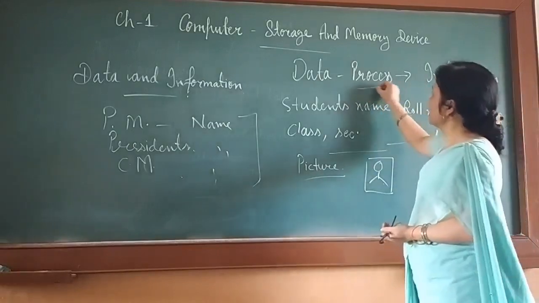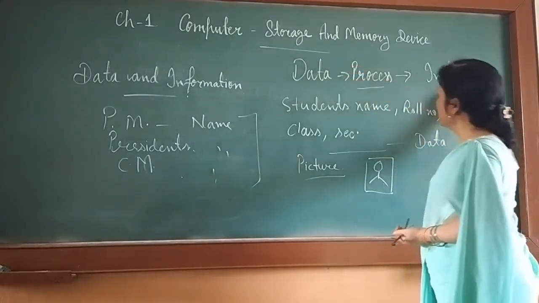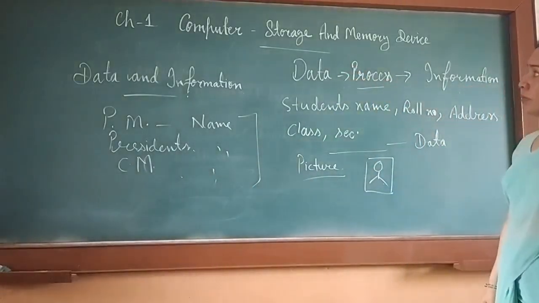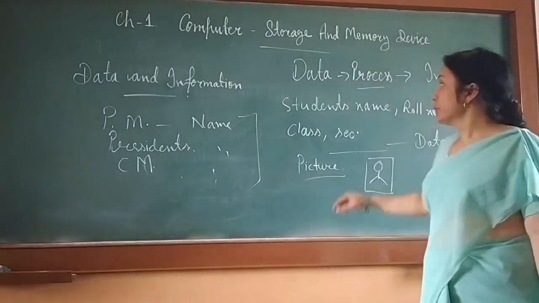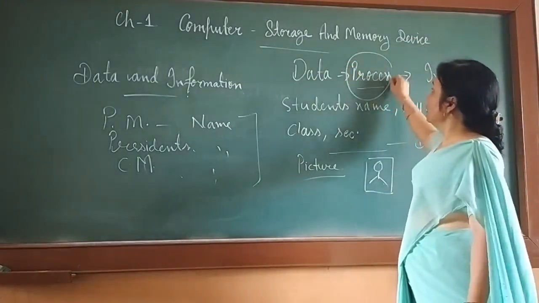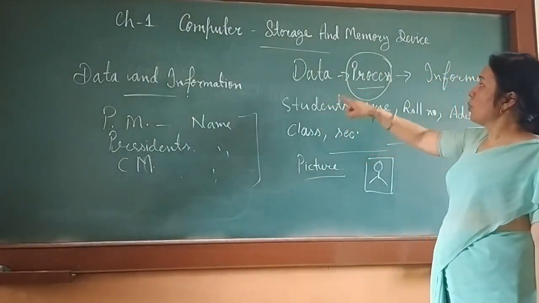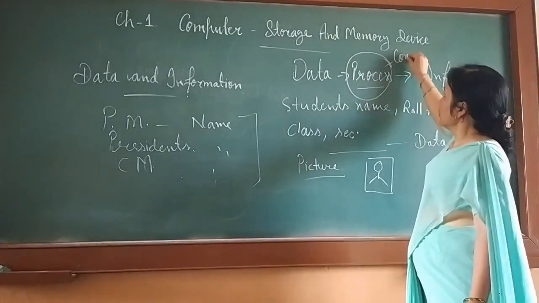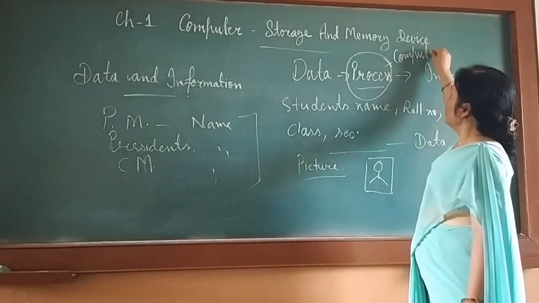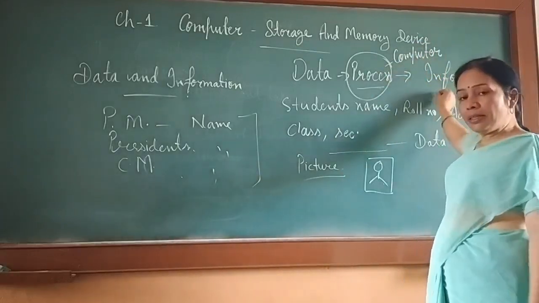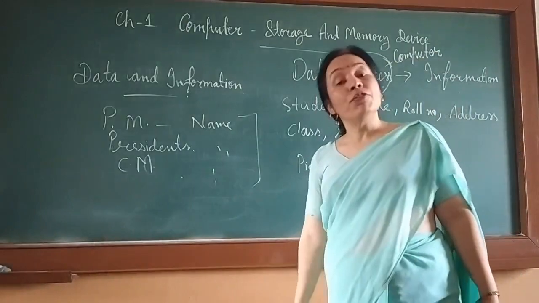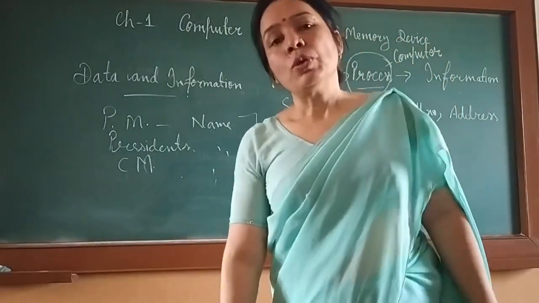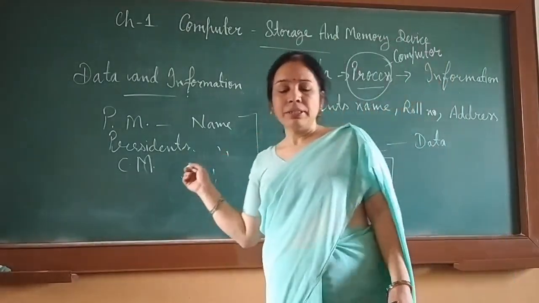Okay, after processing, data converts into information. So which device converts data into information, or which device processes the data? That is our computer. Computer processes data and gives us information. Okay, so I hope you understood this thing.